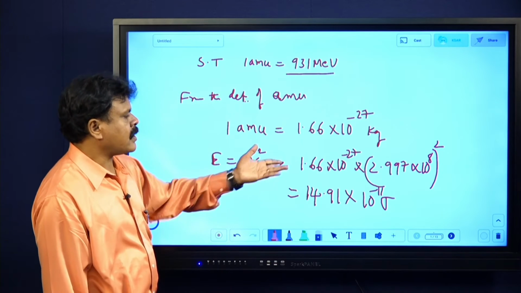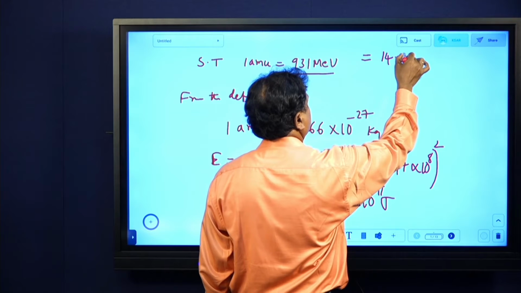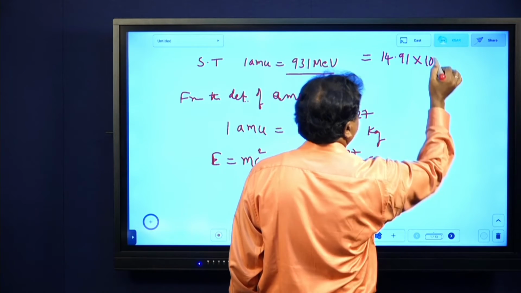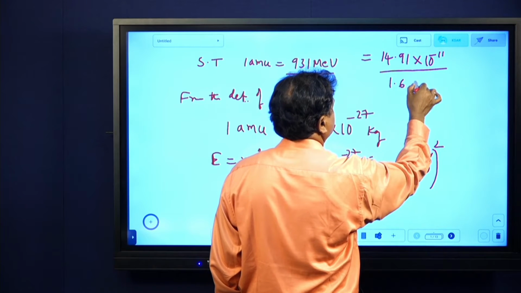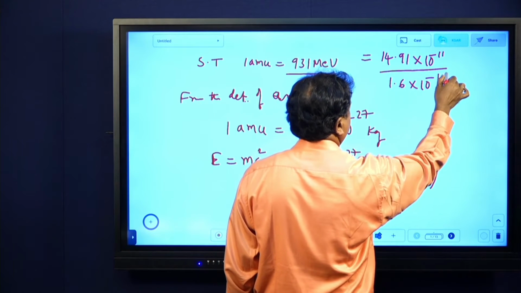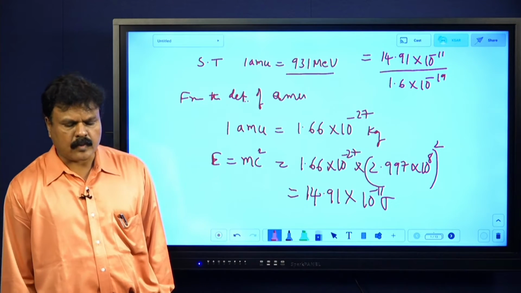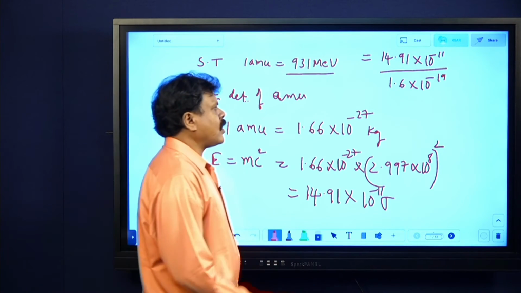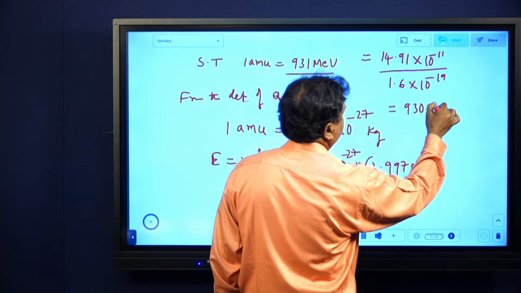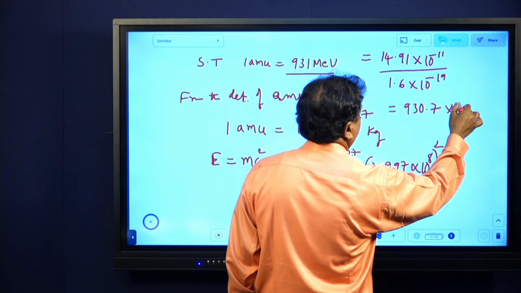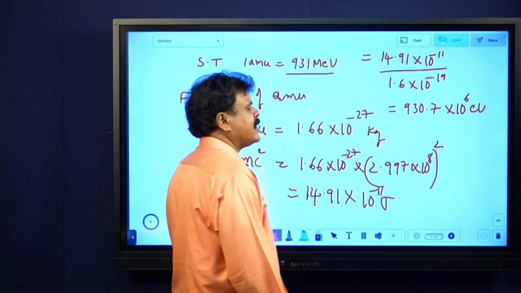But I would like to convert into electron volts. What to write now? 14.91 into 10 power minus 11 divided by 1.6 into 10 power minus 19. That is the conversion of joules into electron volts. What you get here is around 930.7 into 10 power 6 electron volts, in a way 9.307 into 10 power 8.